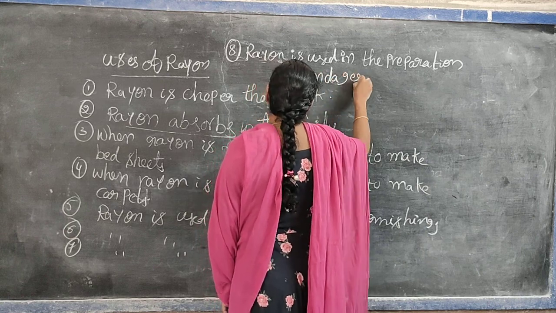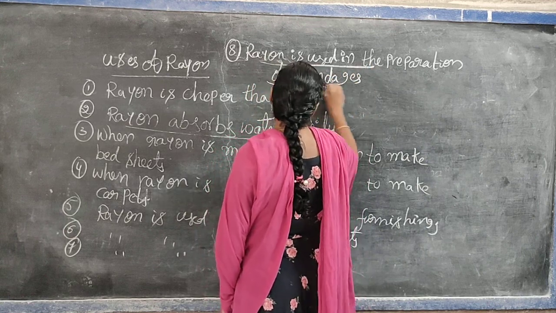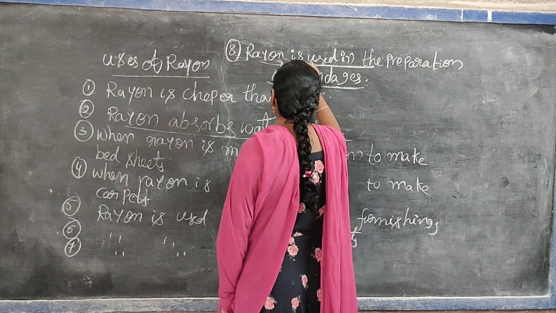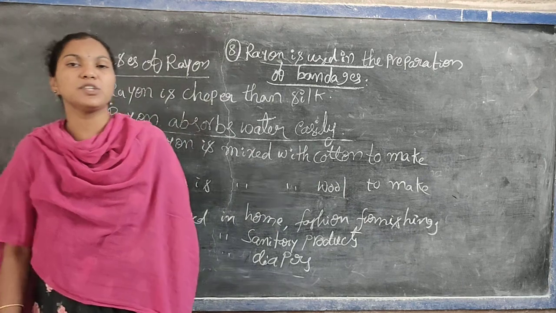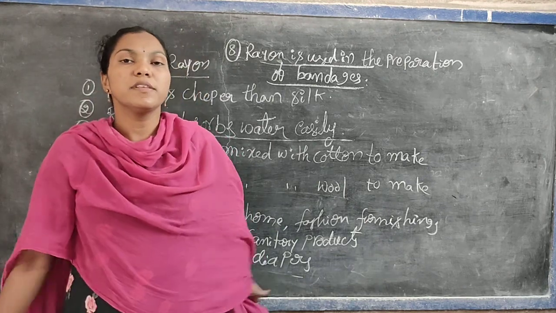Bandages. Rayon is used in the preparation of bandages. Okay. Do you understand? So that is the preparation of rayon and the uses of rayon.